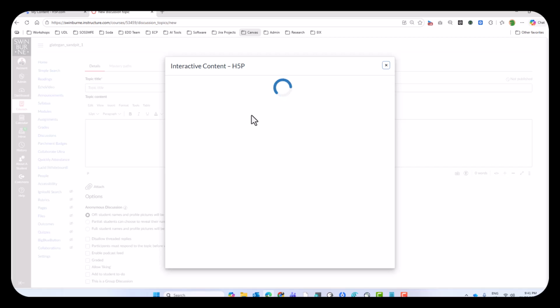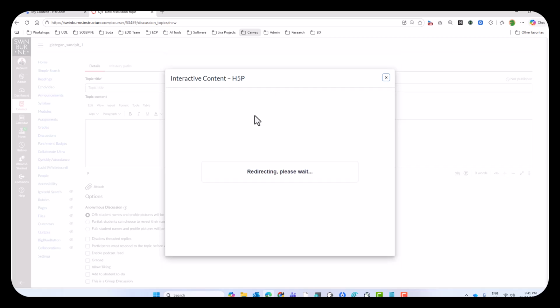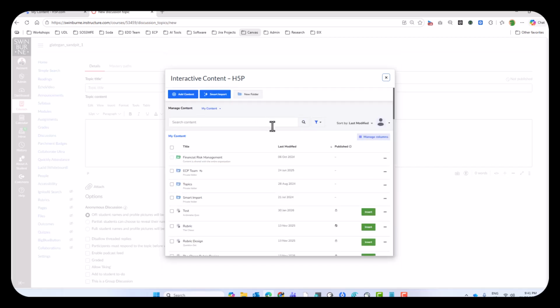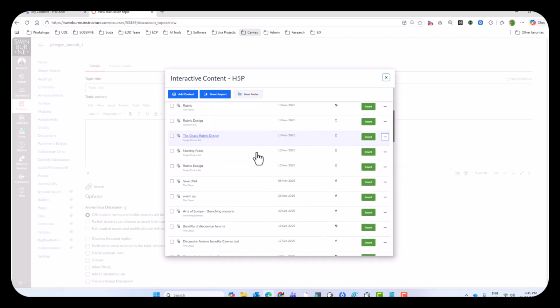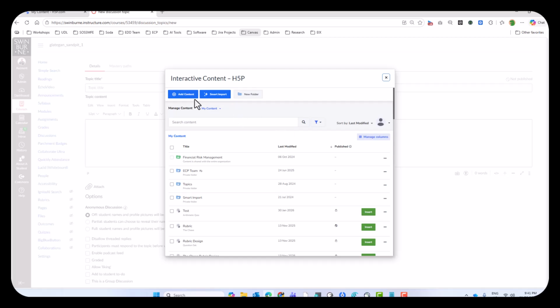So we click on H5P, and if I didn't have an account, it would go through the process and then potentially give me a blank screen. I've got an account, and I've got quite a few, as you can see, and now I can start adding content, and using the Smart Import feature is what I'm going to demonstrate to you.